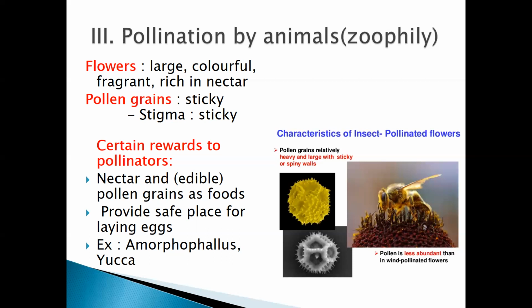Write the characteristics of those flowers which are pollinated by animals. Now, what you need to write here? You need to give these very easy and imaginative characteristics, like they are large, they are colorful, because they can attract the animals. They are fragrant.